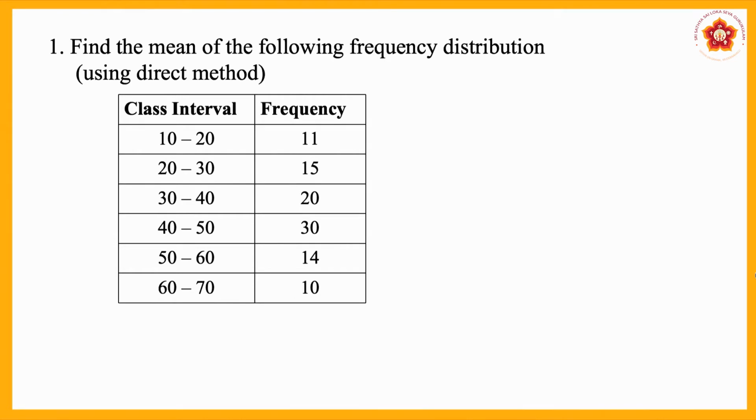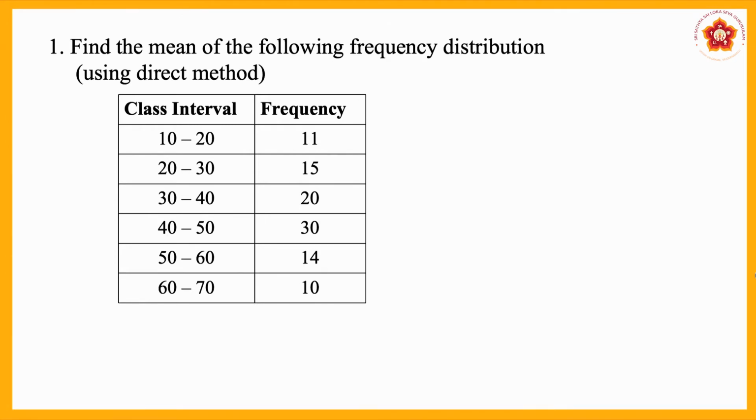Now let us find the mean by taking an example. The problem is: find the mean of the following frequency distribution using direct method. Here class interval and frequency are given. The first one is 10 to 20, frequency is 11. Next 20 to 30, frequency is 15. 30 to 40, the frequency is 20. 40 to 50, the frequency is 30. 50 to 60, 14 is given, and the last one 60 to 70 is 10.